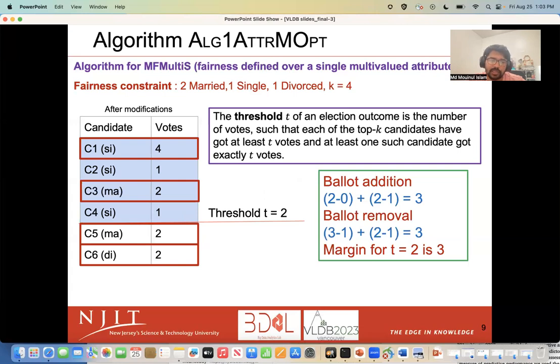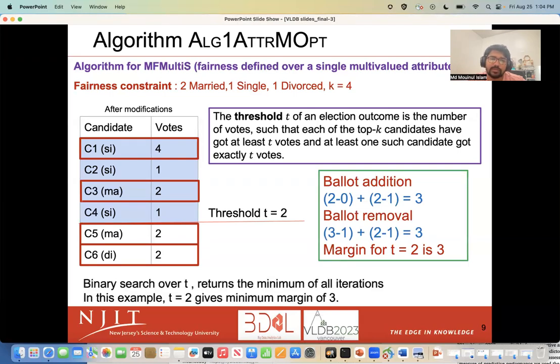Interestingly, the threshold here turns out to be 2, as the fourth candidate C6 now has 2 votes, and the other 3 candidates C1, C3, C5 have at least 2 votes. This is the intuition that is leveraged in this algorithm. The minimum and maximum possible T values in this example are 0 and 4 respectively. The T value which ensures the margin, that is the smallest number of substitutions, could be found by making a binary search over this.